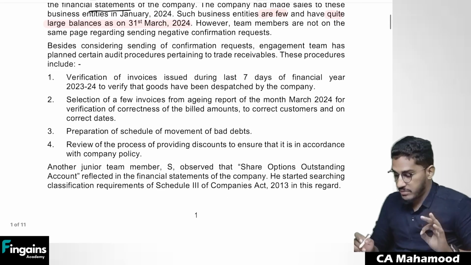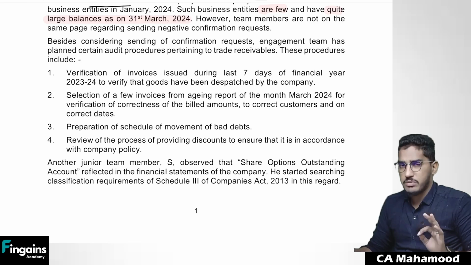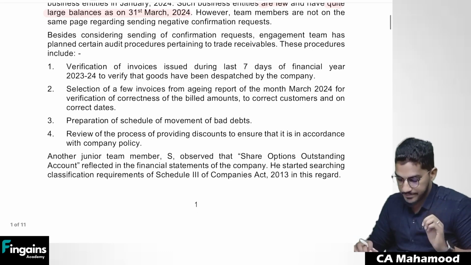Then, however, team members are not on the same page regarding sending negative confirmation request. All the team members are not agreeing to this. Yes, they should not agree. They have to send a positive confirmation request here.